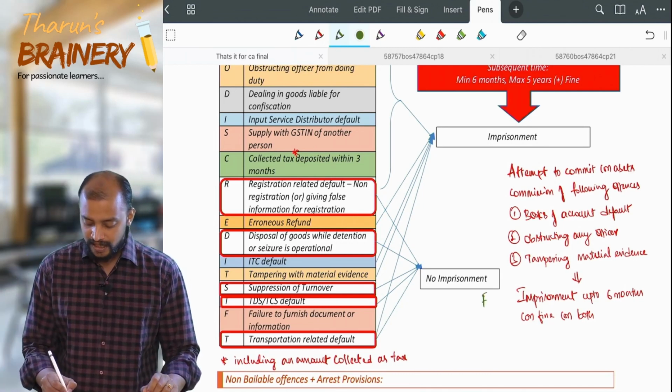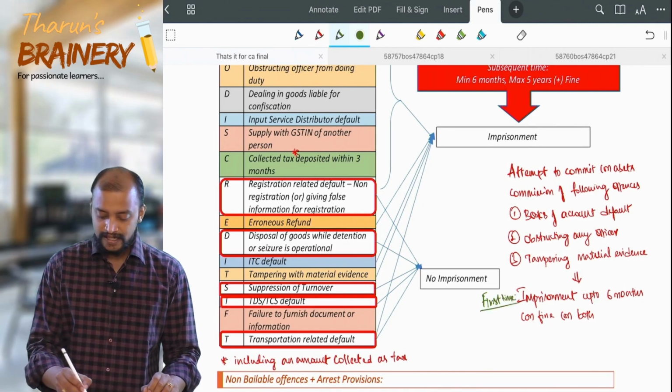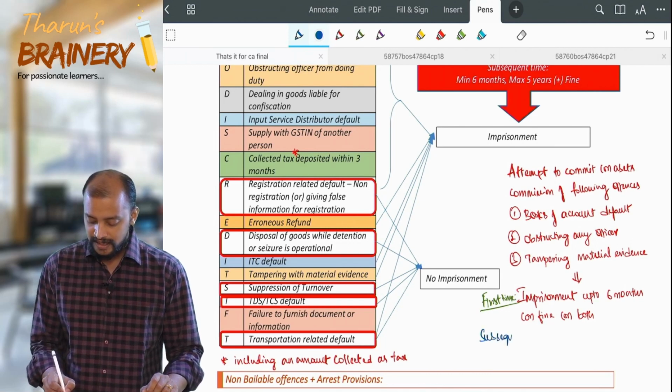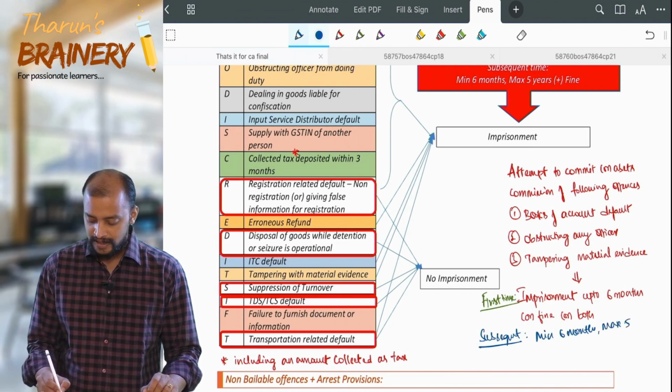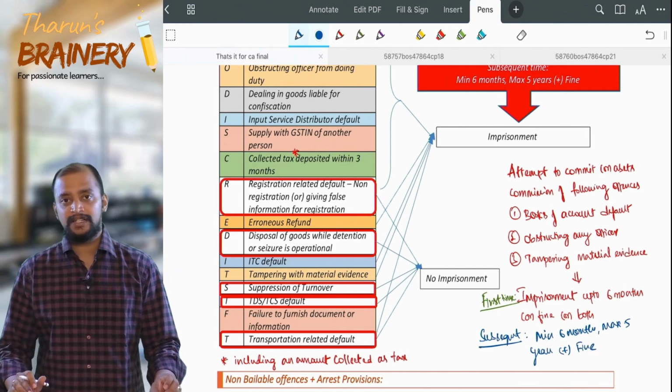What if it is subsequent? If it is subsequent, then minimum 6 months, maximum 5 years, plus fine. So that will be the imprisonment.